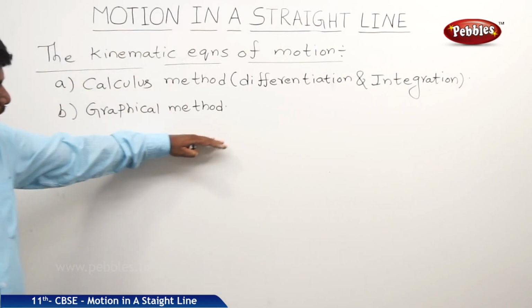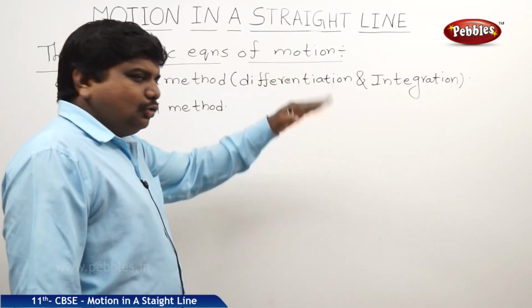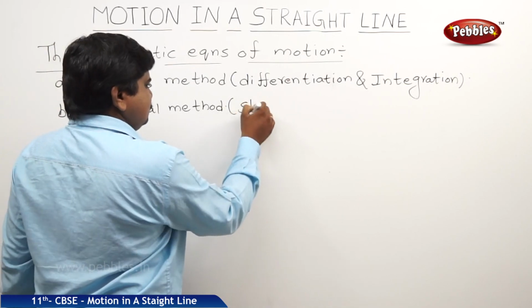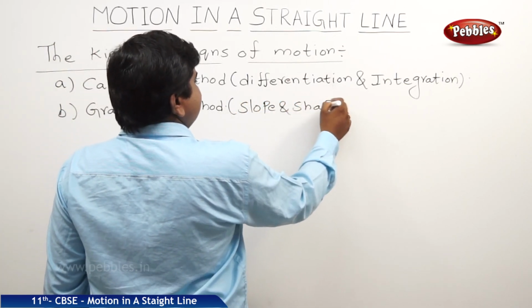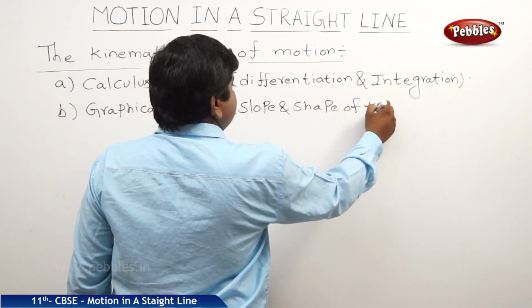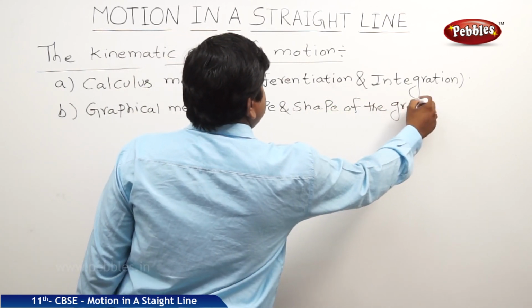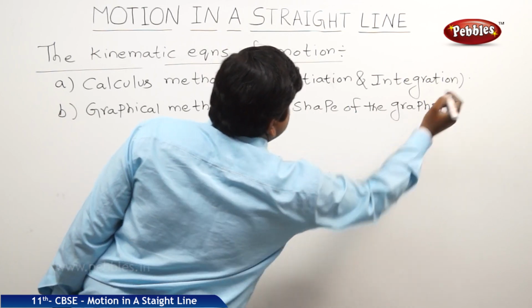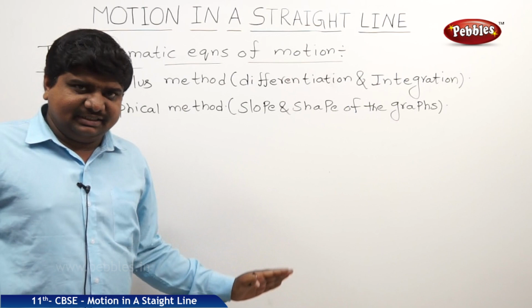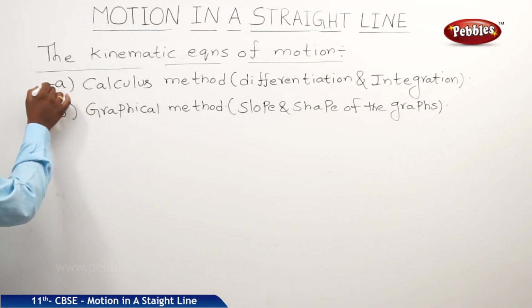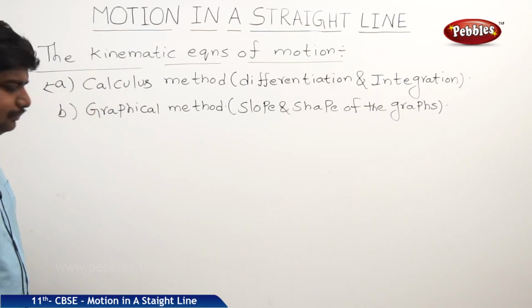Graphical method means we are using the slope and shape of the graphs to find the equations. In both methods, we get the same equations. So we will see the first part, the calculus method.